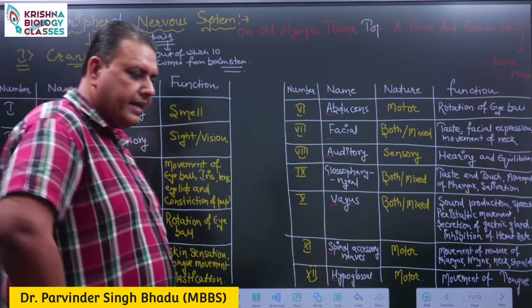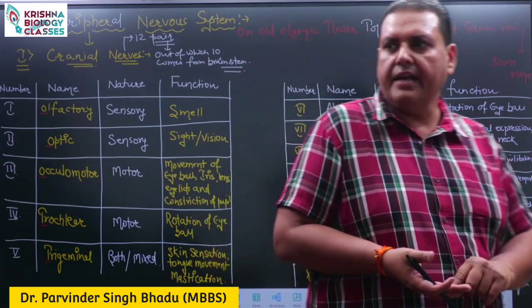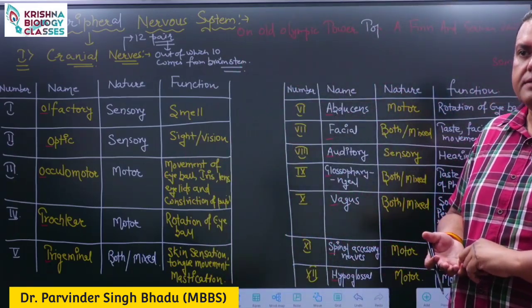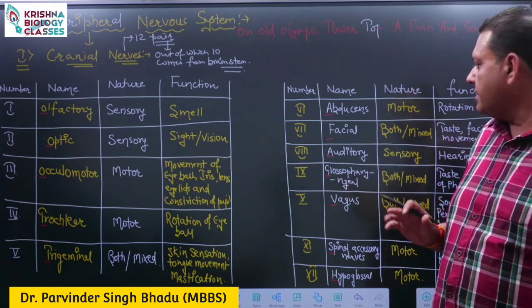Now, to remember the nature, a cranial nerve may be sensory in nature, may be motor in nature, or may be mixed, meaning it can act as sensory as well as motor.